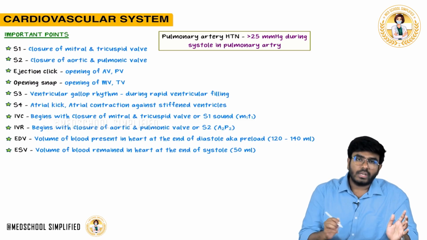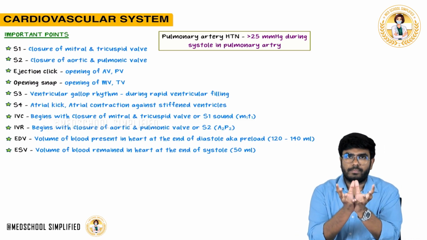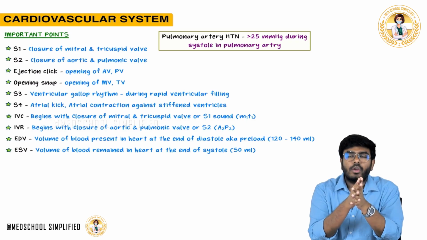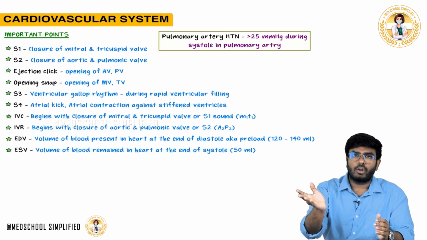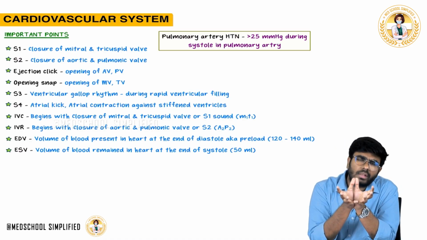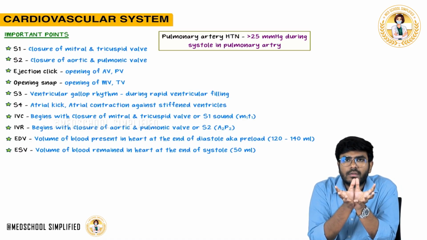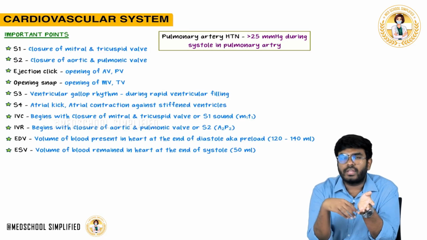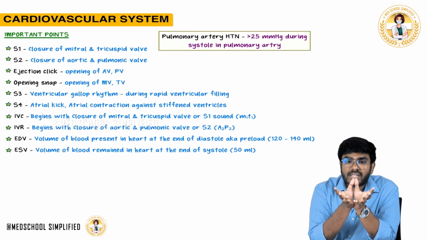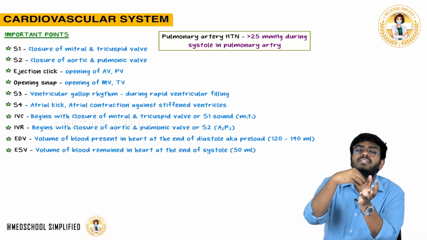Now, what is end systolic volume? Okay, you put 120 ml or 140 ml of blood. Now the ventricle is contracting: isovolumetric contraction, rapid ejection, slow ejection. So blood goes out. Out of 140, do you think the entire 140 ml will go into the aorta? No. Out of 140, maybe 80 or 90 ml will go into the aorta, which means 50 or 60 ml of blood is still inside the ventricle. Even after contraction, some amount of blood is all the time staying inside the ventricles.